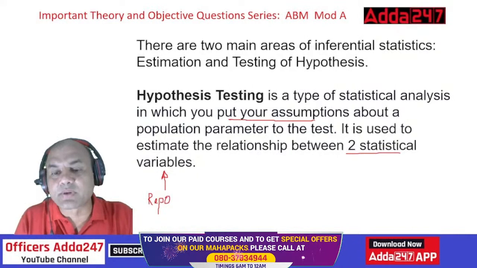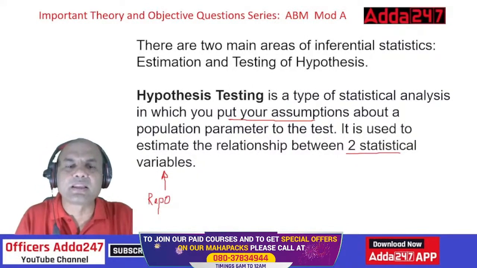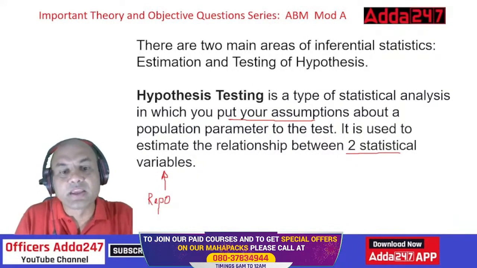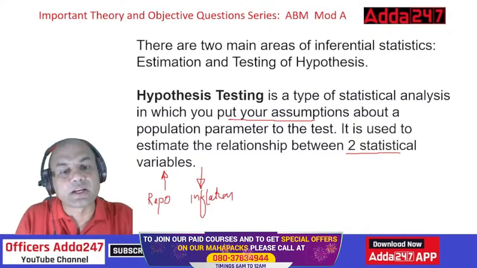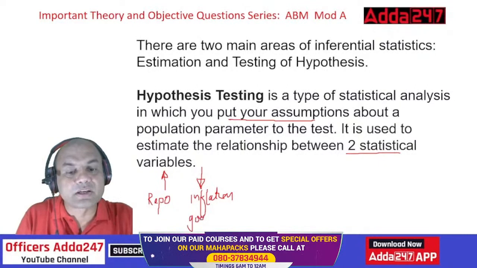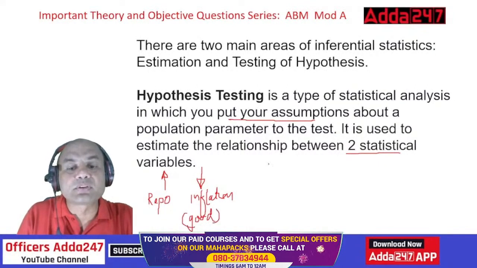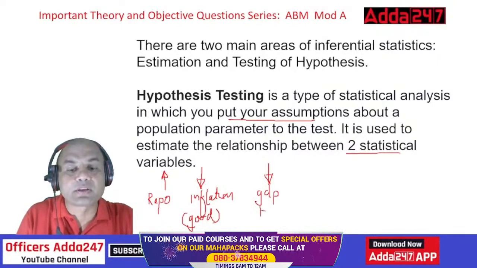So two statistical parameters. Will I consider only two? I'll give you some examples. Inflation will go down. If repo goes up, inflation goes down. So that is good for the economy. Inflation down means it's good for the common public, right? Second one, GDP goes down. Whenever the rate of interest goes up, repo goes up, GDP growth goes down. Okay, so that is bad for the country, right?